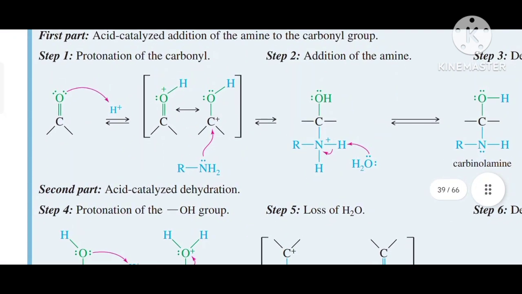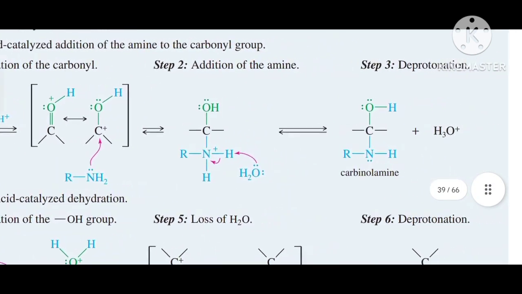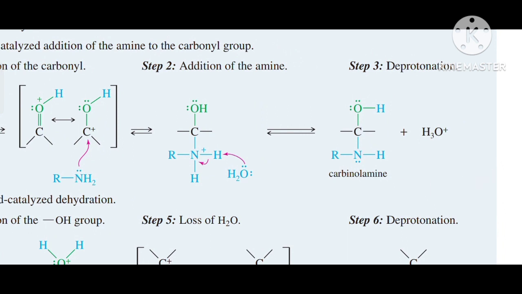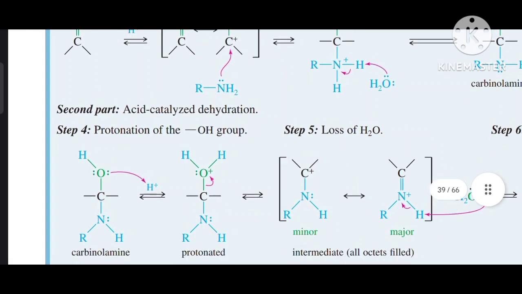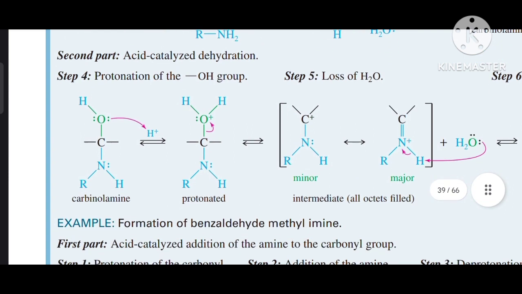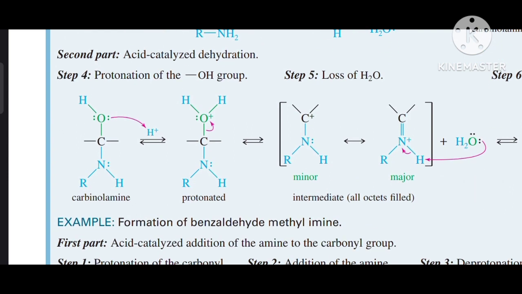First step is protonation of the carbonyl group. Then the second step is addition of the amine to the intermediate, and after that deprotonation gives a carbinolamine. Then in the fourth step protonation of the OH group takes place in the carbinolamine, and the protonated form is obtained.